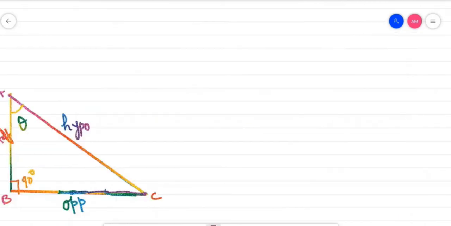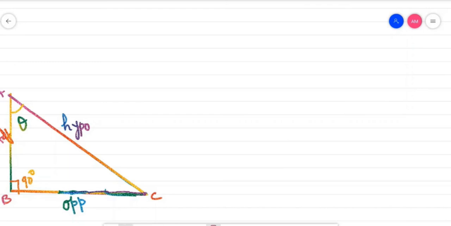Dear children, let us go with some more things in this chapter. See, this is a right angle triangle ABC, right angle at B. B is 90 degrees. And at A, I have taken theta. And in front of theta, BC is lying. So BC is your opposite side. And with theta, the adjacent side is AB. And as you all know, AC is your hypotenuse.